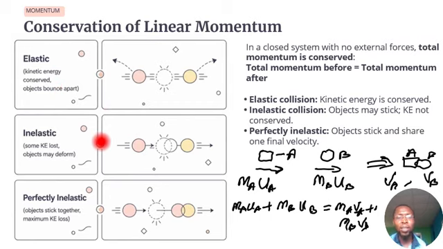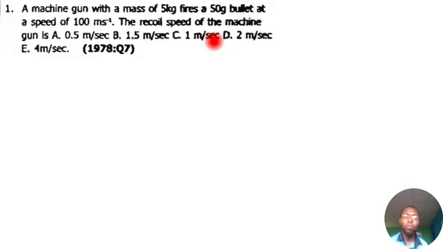These are the things that occur during collision of objects, and how momentum and kinetic energy are conserved. Now that we know the principle behind the laws of Newton, as well as the law of conservation of momentum, let's solve one or two problems and then we call it a day.